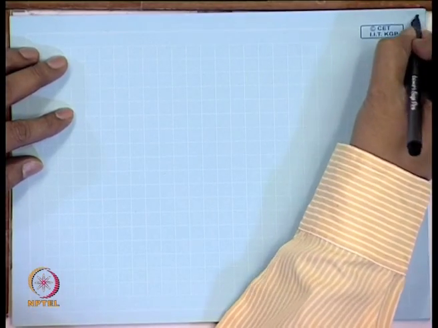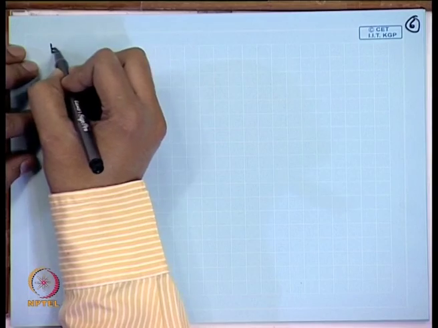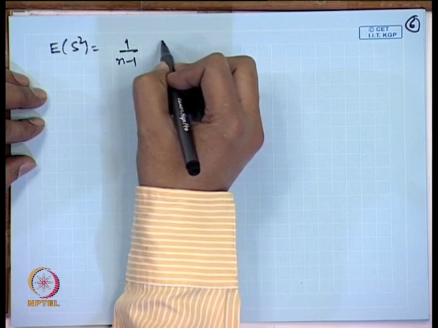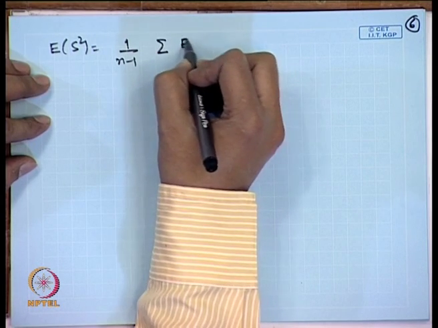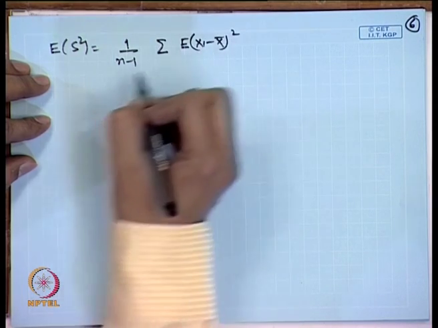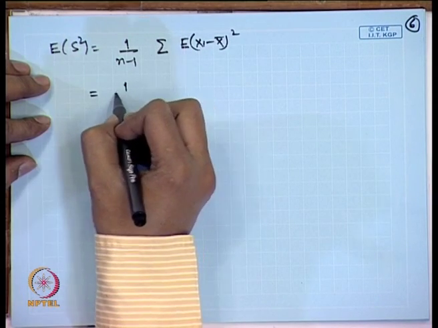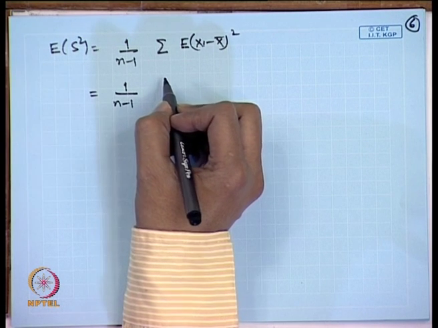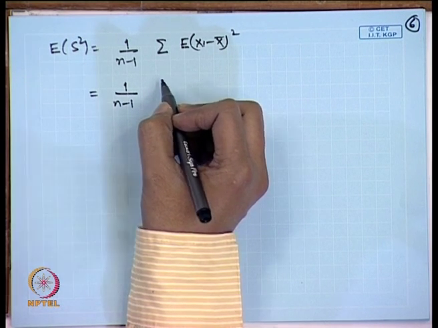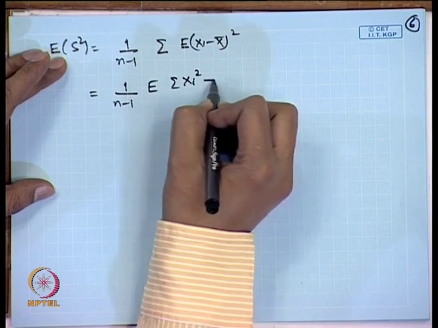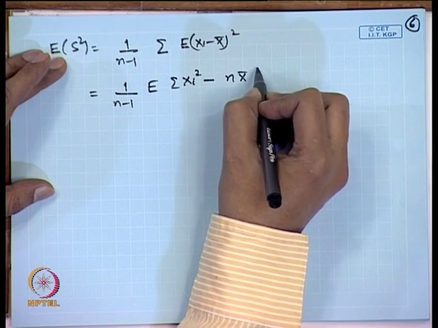So, let me look at a proof of this. Expectation of s square is equal to 1/(n-1) sigma expectation of (xi - x bar) whole square. This we may write as 1/(n-1) expectation of sigma xi square minus n x bar square.